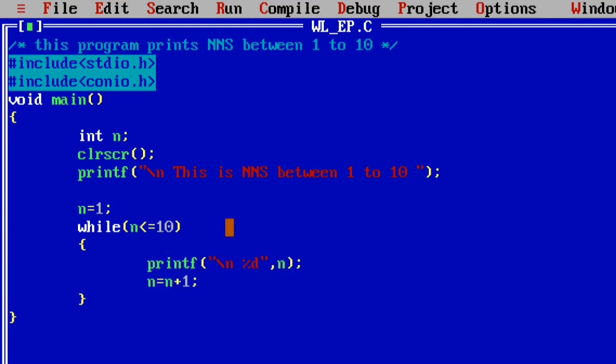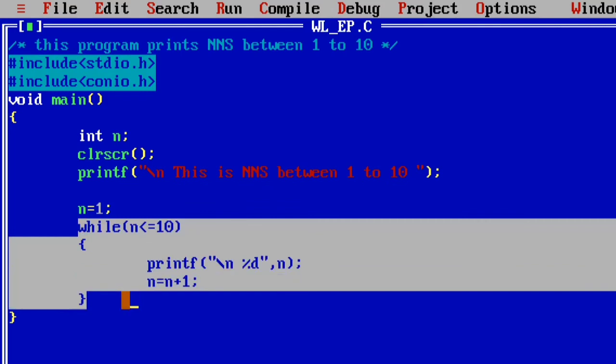Like that n value equals 3, 4, 5, 6, 7, 8, 9, 10. In the 10 iterations, the while loop verified the condition as true, so the while loop repeatedly executes this block 10 times.